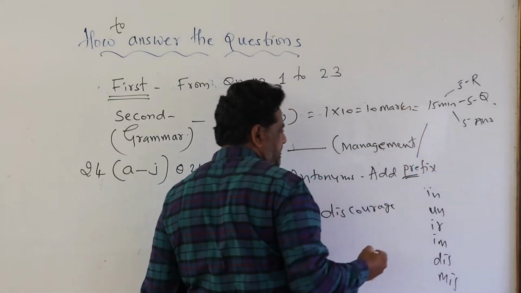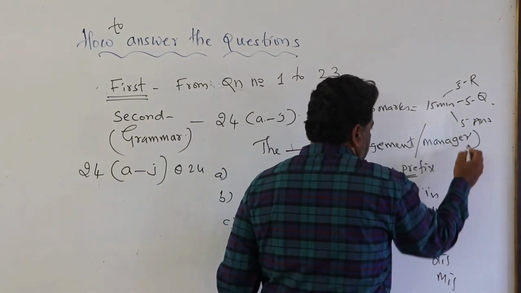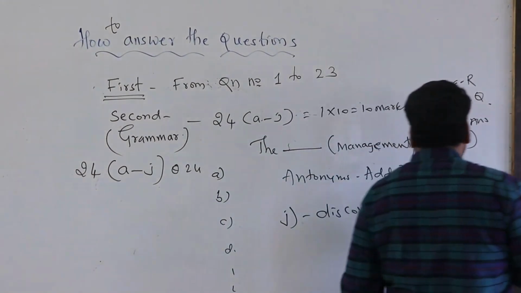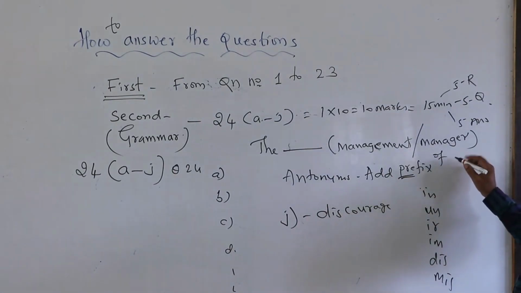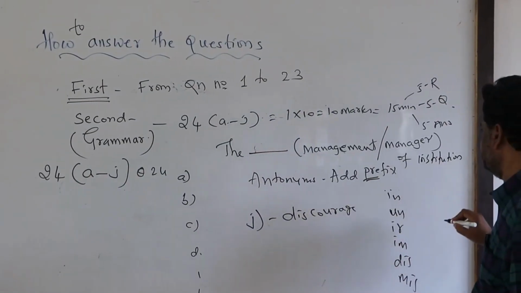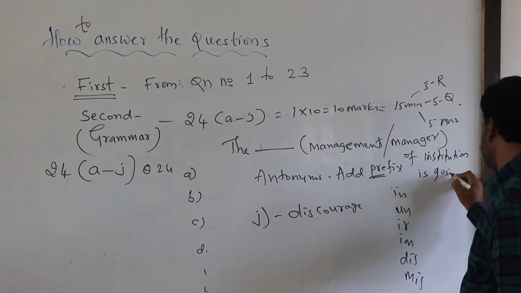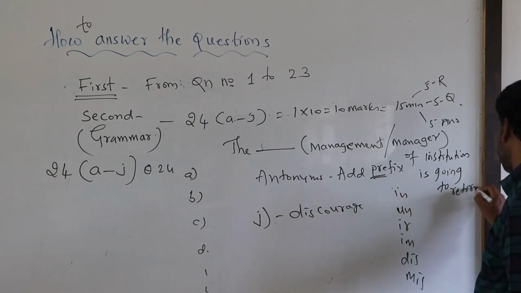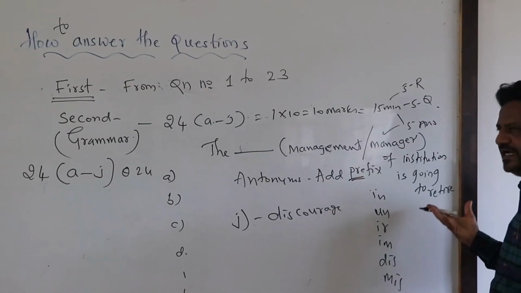Then one more option, manager. The management of the institution is going to retire. So here your answer should be: the manager of the institution is going to retire, for the management.